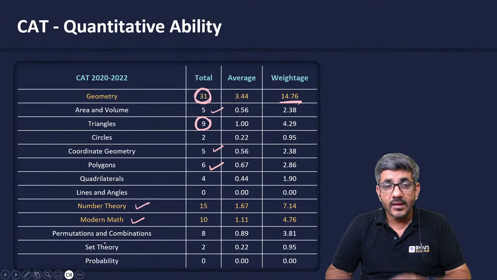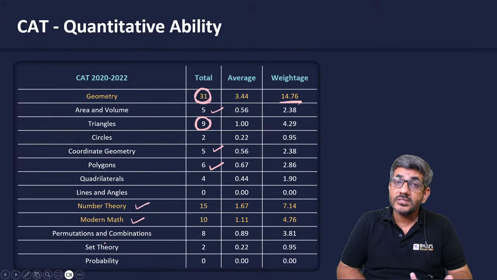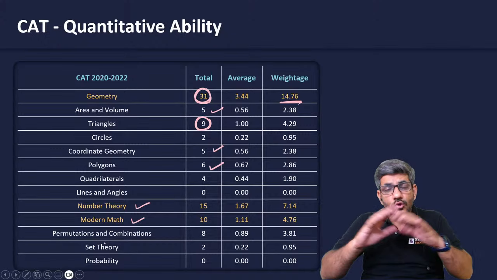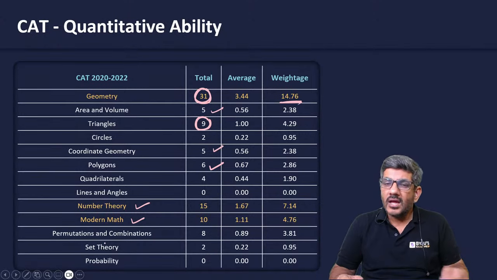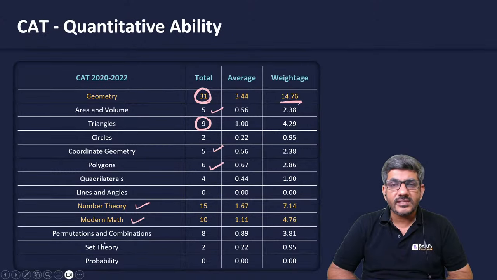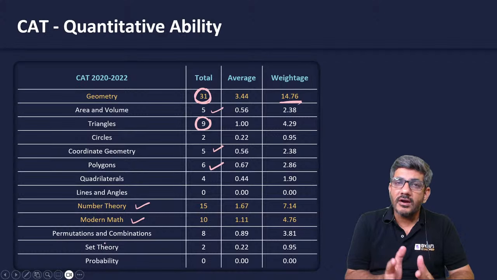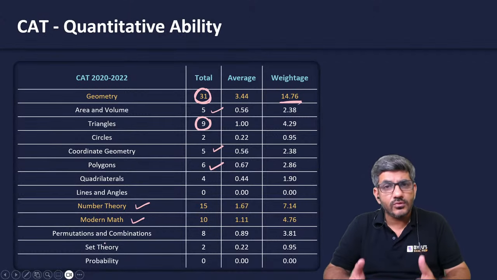But when I talk about number theory, it has got classification of numbers, it has got HCF, LCM, it has got factorization, it has got highest power in a factorial, it has got remainders, it has got cyclicity. There are so many things in number theory. That's such a large topic. And just 7% of the questions have been asked in the last many years, right? So almost by surety, we can say that next year also the process is going to be the same, the structure is going to be the same.